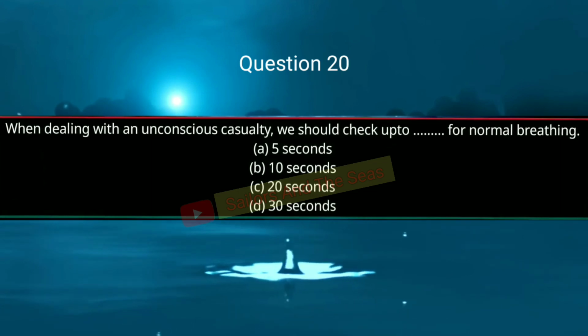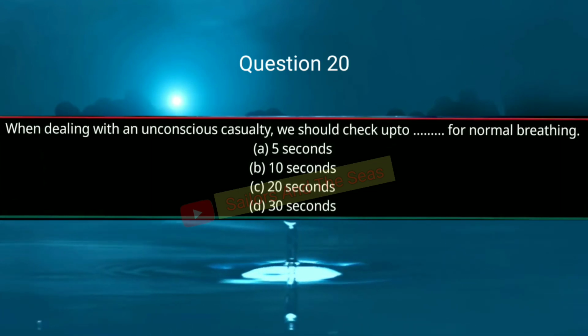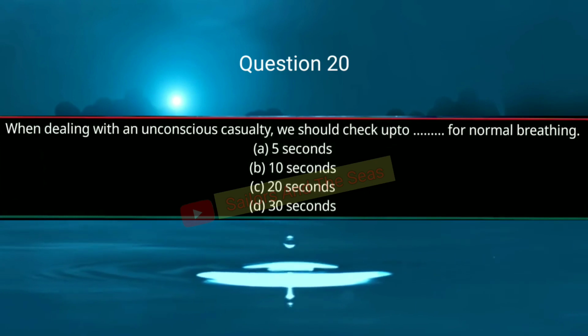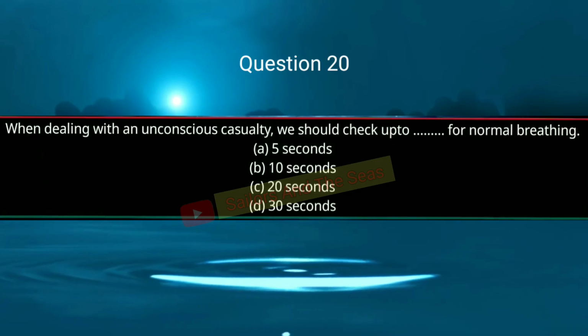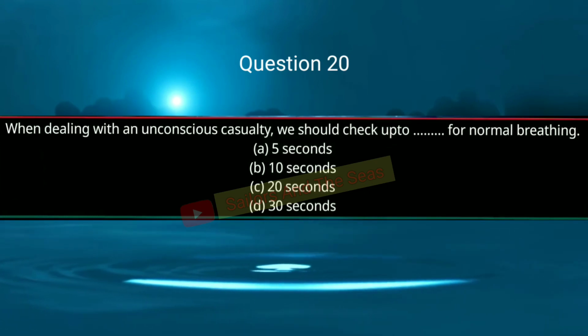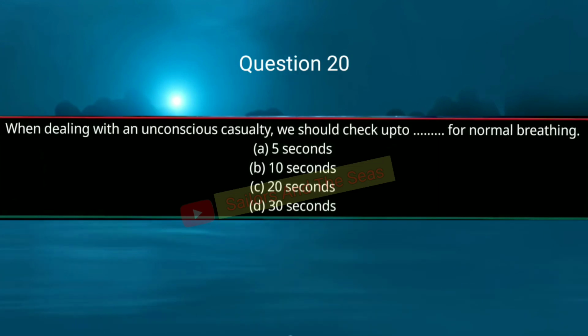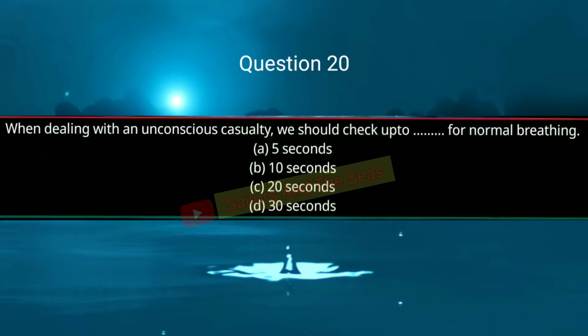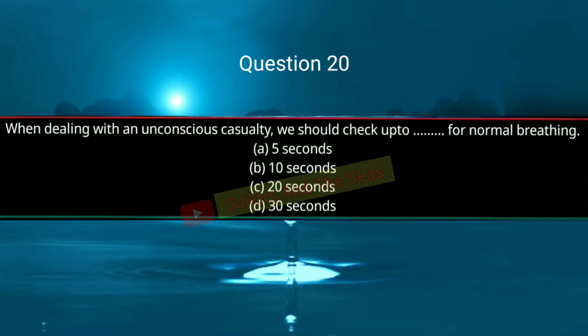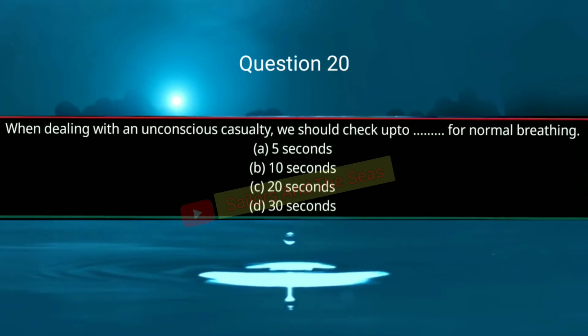Question number 20. When dealing with an unconscious casualty, we should check up to dash for normal breathing. Option A, 5 seconds. Option B, 10 seconds. Option C, 20 seconds. And option D, 30 seconds. So answer will be B, 10 seconds.